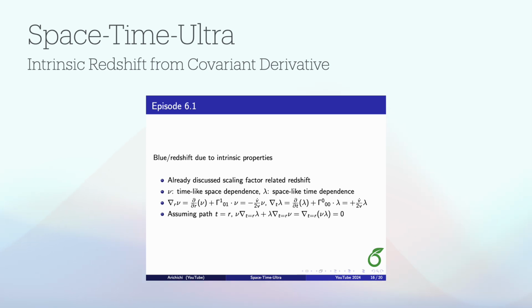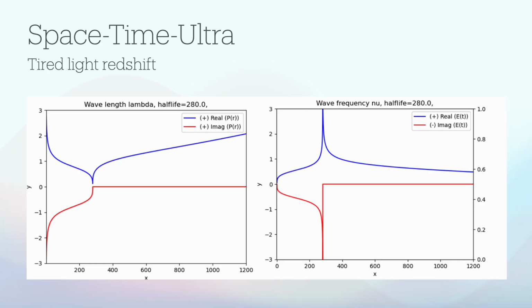Now let us take one of these expressions and see how it affects the frequency or the wavelength. Here are the key curves I would like to share for ease of reading. Some curves have been reflected so as to be visible, because otherwise they would overlap. Watch the signs in the legend to properly read the displayed data. It seems that the wavelength evolves in sort of an affine way from a time later than t equals the half-life of the ultra speed, which tends to suggest a tired light phenomenon. Time t equals half-life could be the moment of recombination in my universe.